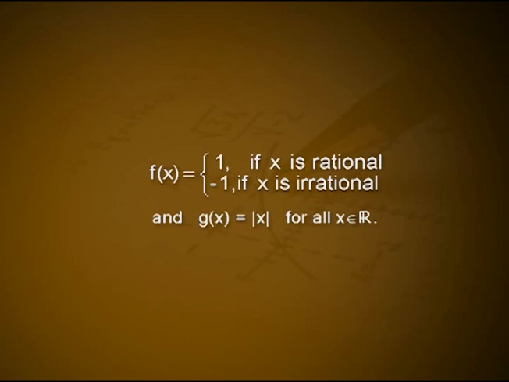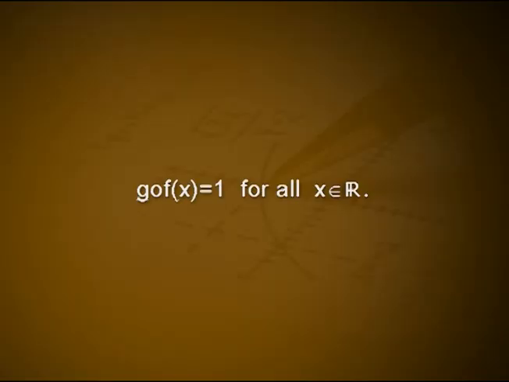Remark 1: The composite function g∘f may be continuous even if either f or g is discontinuous. Consider the functions f and g defined on the set R of real numbers by f(x) = 1 if x is rational, f(x) = -1 if x is irrational, and g(x) = |x| for all x in R. Then f is discontinuous and g is continuous on R, but (g∘f)(x) = 1 for all x in R. This is a constant function and hence g∘f is continuous on R.